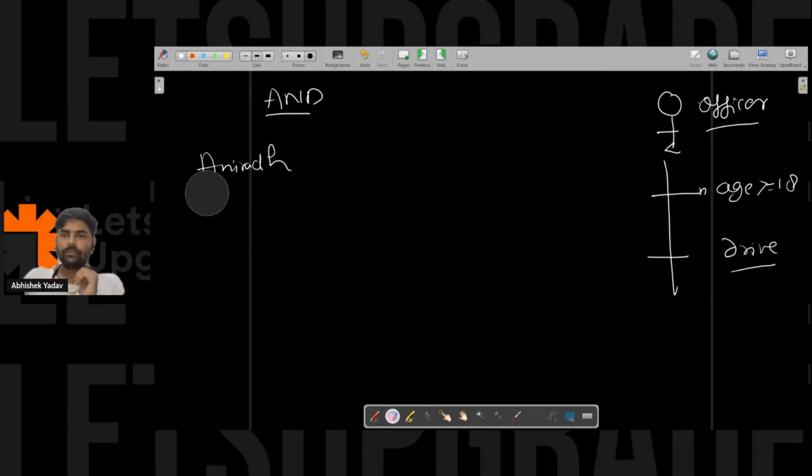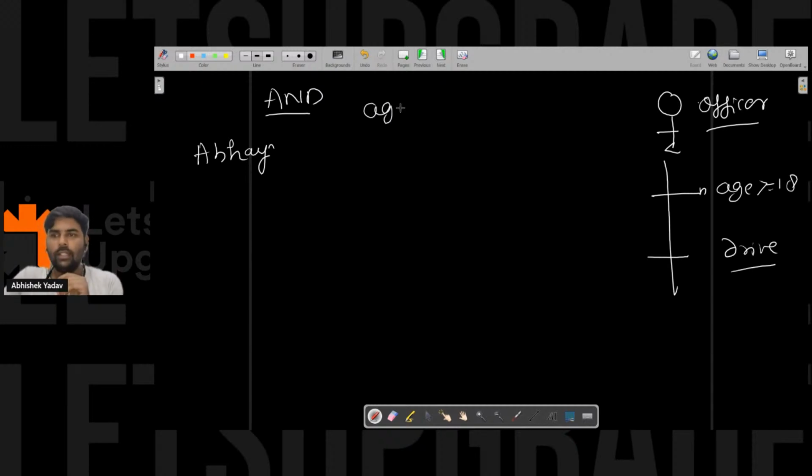Let's assume we have Abhay, and Abhay will go to the officer. The first condition is that age should be greater than or equal to 18, and the second condition is that he or she must know how to drive.